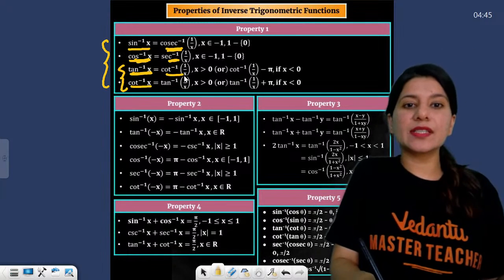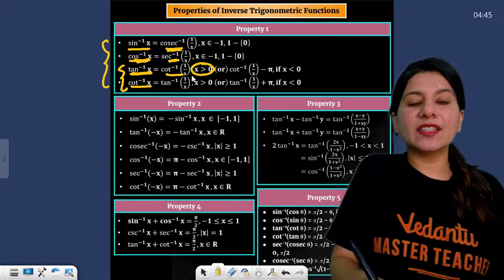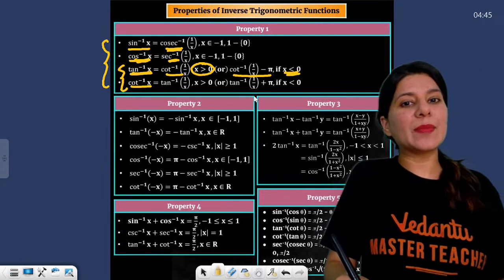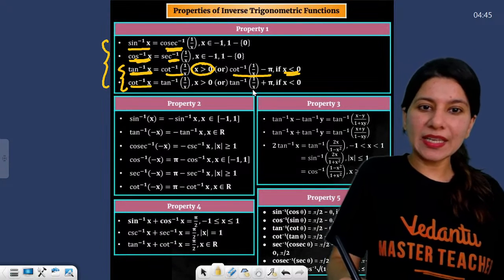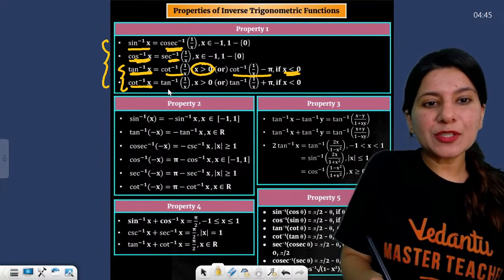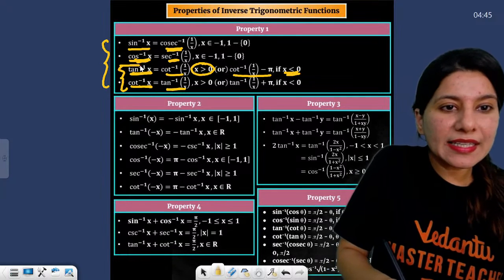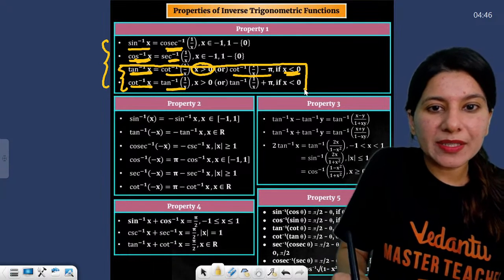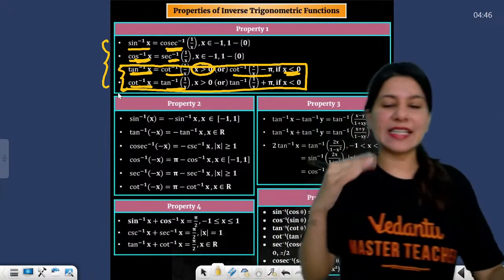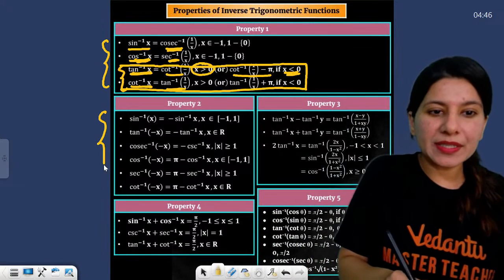But here is the catch. Over here, it is only possible when x is greater than 0. When x is less than 0, cot inverse x is 1 by x minus pi. Again, cot inverse x is equal to tan inverse 1 by x when x is greater than 0. So here is the catch. This is actually a little bit tricky. Only when x is greater than 0, but if x is less than 0, things get changed. So here are a few properties again.